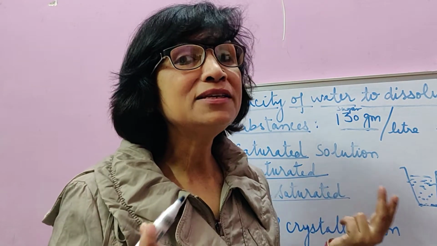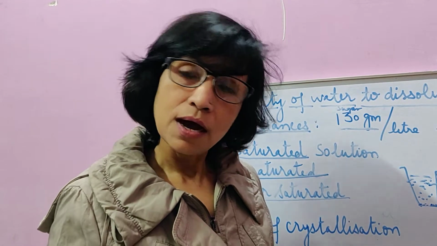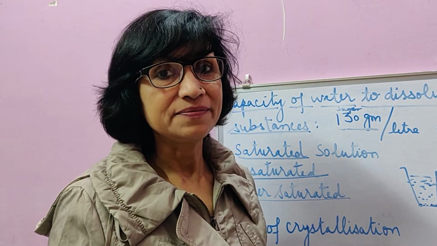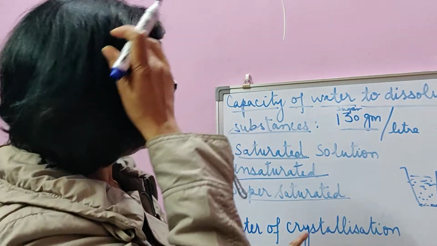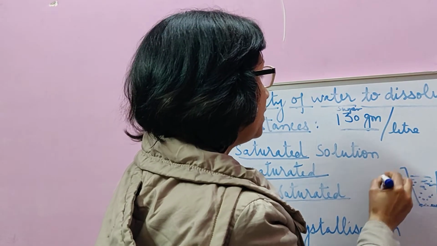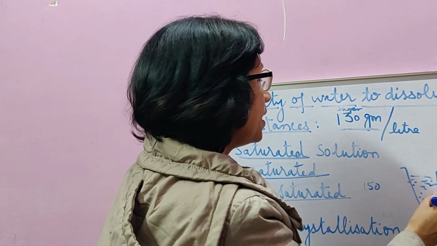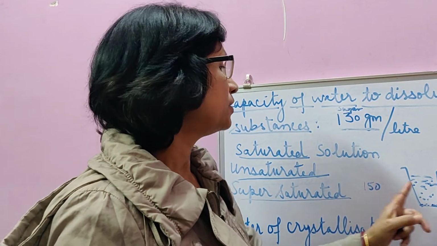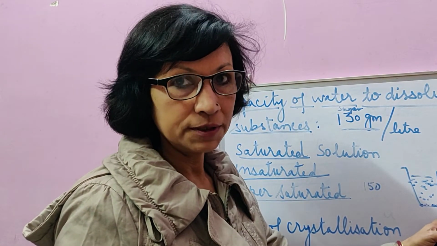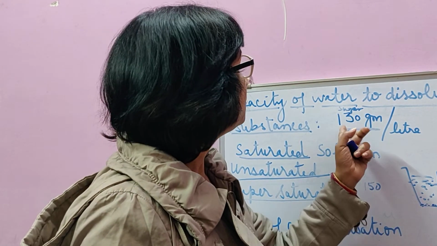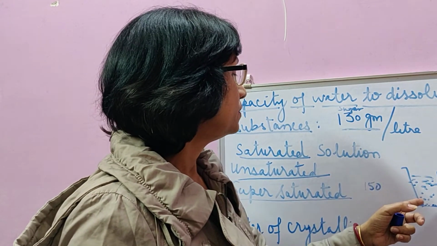By increasing solubility of the sugar. How can we increase solubility of the sugar? By heating. If we heat a supersaturated solution, suppose all this 150 gram of the sugar we have added at 25 degrees Celsius, so that 130 got dissolved and rest of 20 is undissolved. But if we heat it and increase its temperature, then even that 20 gram will dissolve.